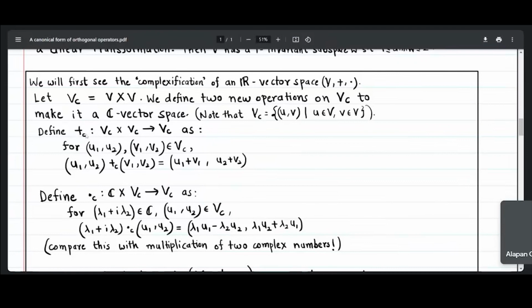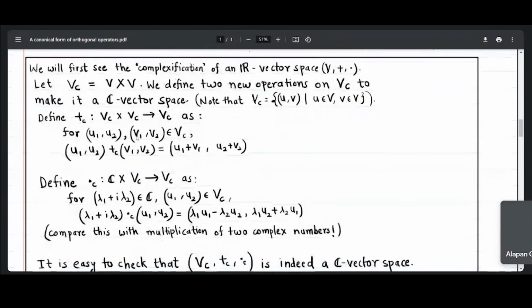First, I will define plus C, a function from VC cross VC to VC. How am I defining that? You take a vector u1, u2 from VC and another vector v1, v2 from VC, and you add them as u1, u2 plus v1, v2 equals u1 plus v1 and u2 plus v2. This plus corresponds to our plus in the R vector space that we started with.